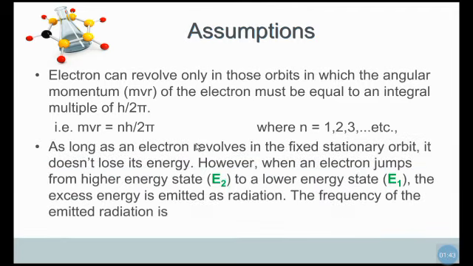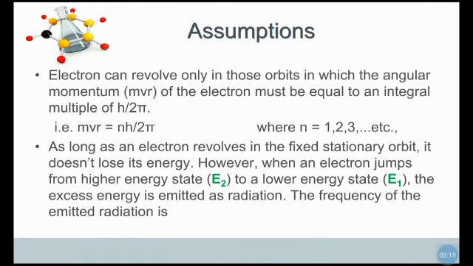The next postulate: as long as an electron revolves in a fixed orbit, it does not lose its energy. However, when the electron jumps from a higher energy state to a lower energy state, for example from the second floor to the first floor, the excess energy is emitted as radiation.